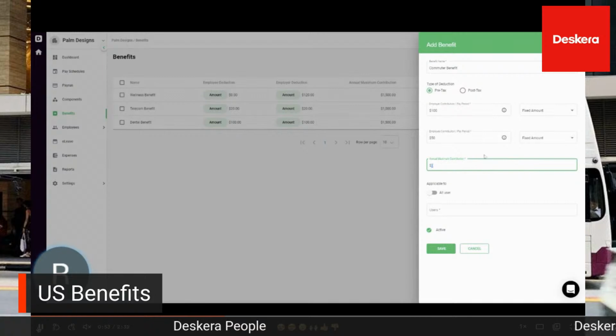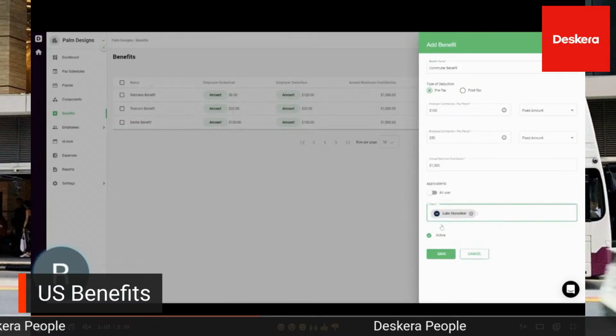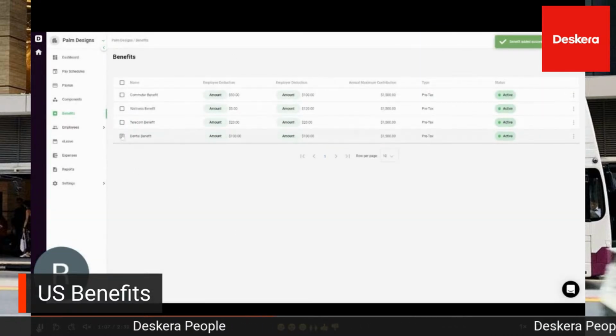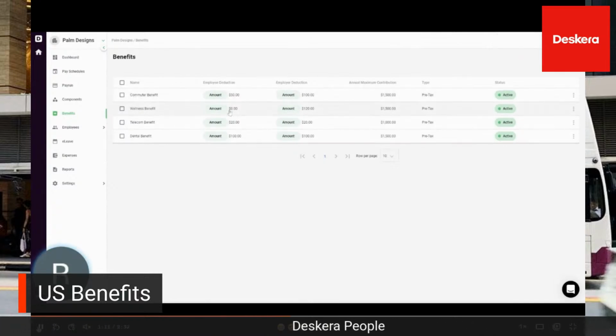Then you can put in the annual maximum contribution, and then whether it is applicable to all users or only to a specific user. For example, Luke Skywalker, he gets commuter benefits. Sorry, Han Solo.